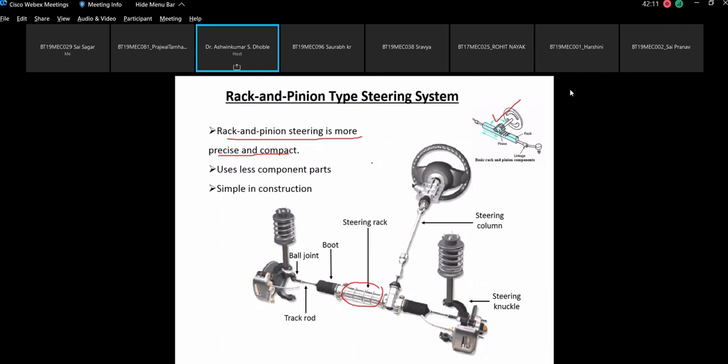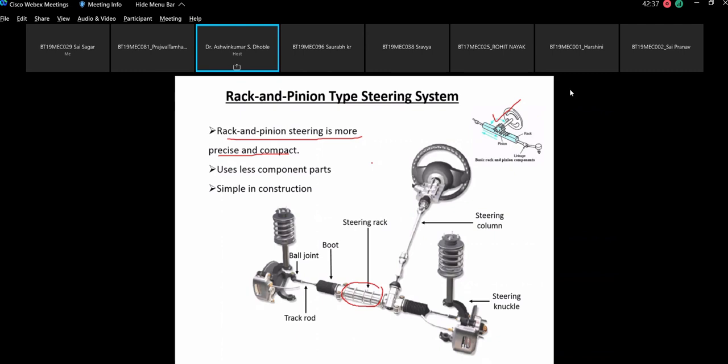Different turning pairs may have different magnitudes of error. If you add up all those errors, then the total error prediction is not that correct. So the rack and pinion steering system is more precise and compact, uses fewer component parts, and is simple in construction.